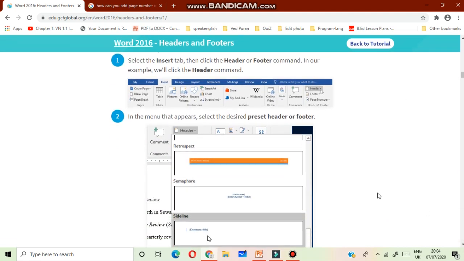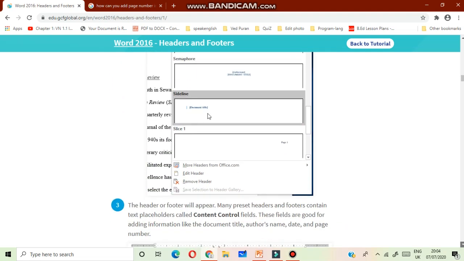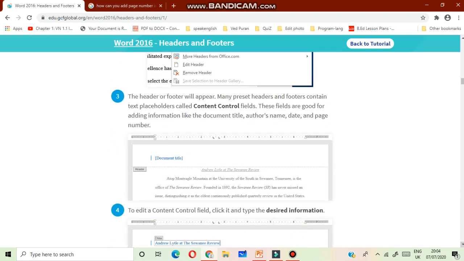In next step, what will you do? In the menu that appears, select the desired preset header or footer. There are different types of preset header or footer. You can select any one. Then the header or footer will appear.